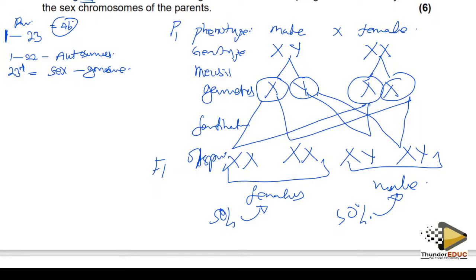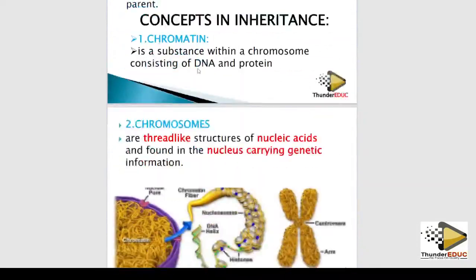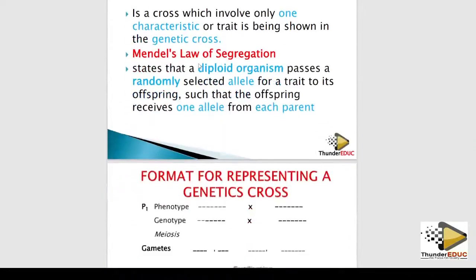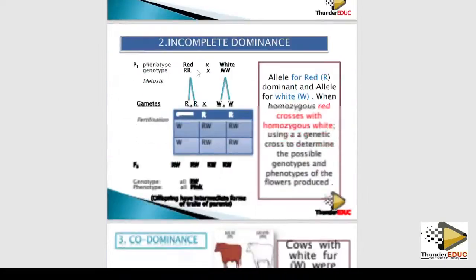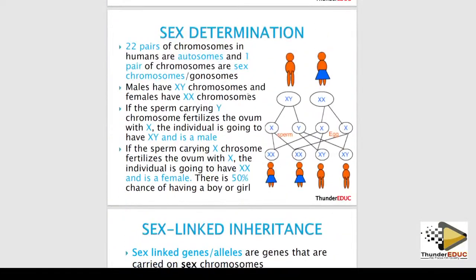If you check our booklet, the distinction material, and you go to genetics, you'll find out that this book is showing you exactly what I've talked about. 22 chromosomes are called autosomes, and one pair is called sex chromosome. Males have XY, and female have XX.